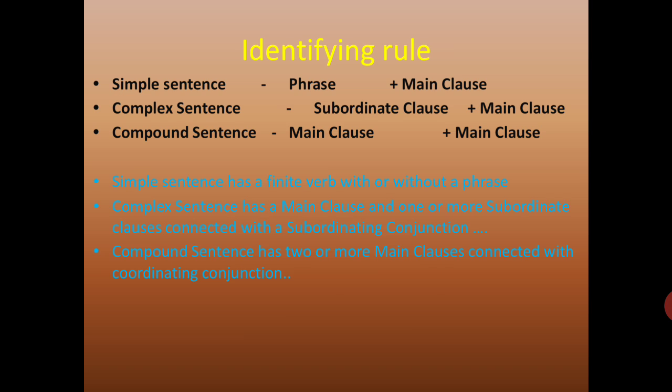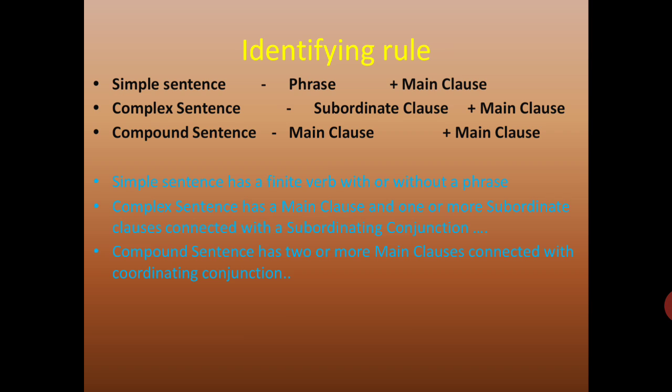A simple sentence has a main clause. A complex sentence also has a main clause. Look at the second part: main clause, main clause, main clause. The first part: phrase, subordinate clause and main clause. So all the three sentences will definitely have one main clause, and a simple sentence, with that main clause, may have a phrase or may not. It is a simple sentence, and that simple sentence will have only one finite verb.